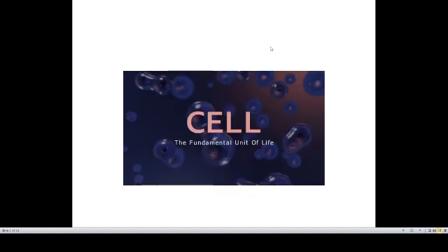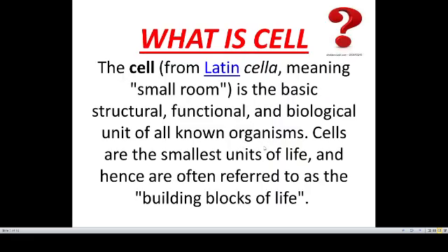Okay, so cell, you can see over here in this picture, the cell, the fundamental unit of life. Now, my first question to you all is, what is a cell? The word cell is derived from the Latin word cella, which means a small room.